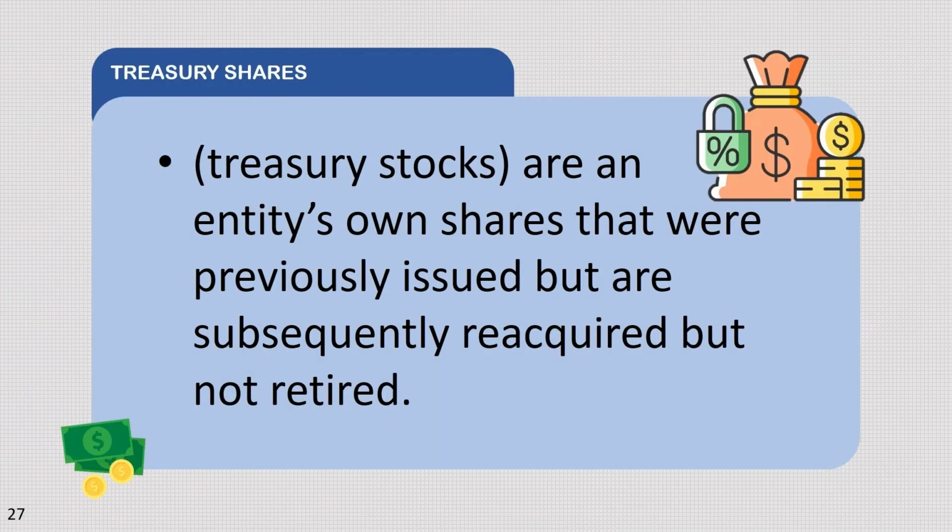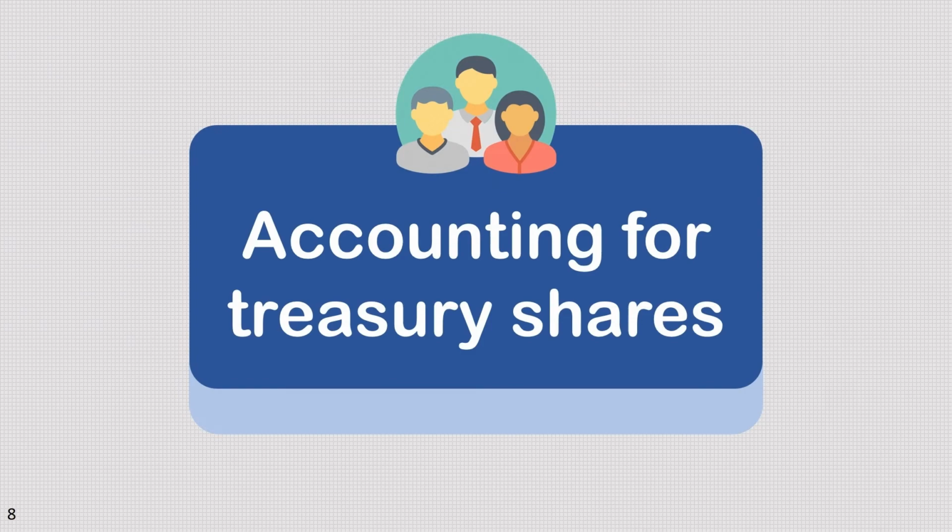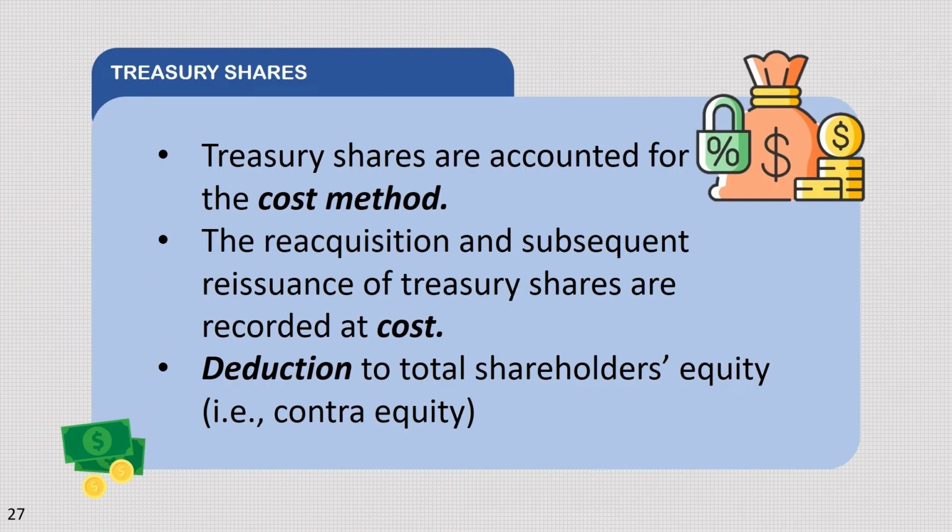Treasury shares, also called treasury stocks, are entity-owned shares that were previously issued but are subsequently reacquired but not retired. Accounting for treasury shares: treasury shares are accounted for using the cost method. The reacquisition and subsequent reissuance of treasury shares are recorded at cost. It is a deduction to the total shareholders' equity. It is a contra equity account.